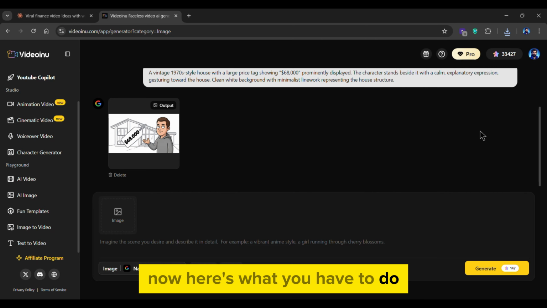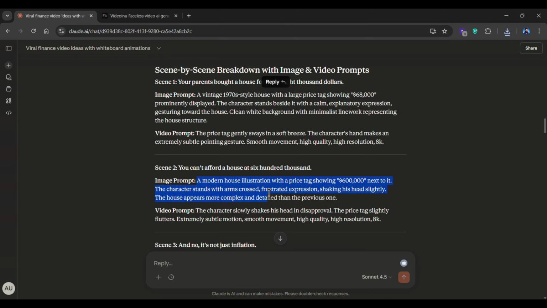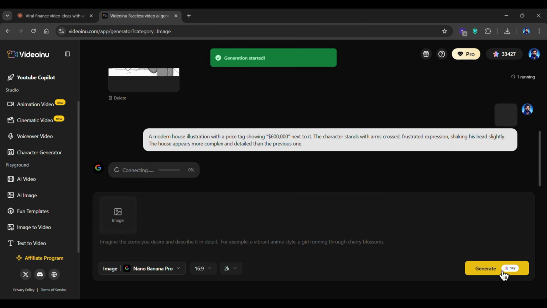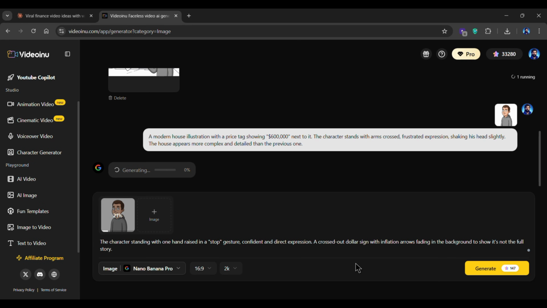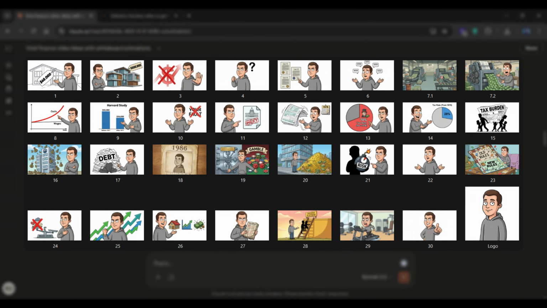Now here's what you have to do. Simply repeat this process and generate all your images line by line as provided by Claude. I'm going to speed through this boring process. Once all your images are ready, save and organize them in a folder.